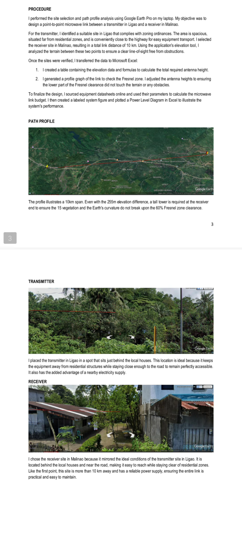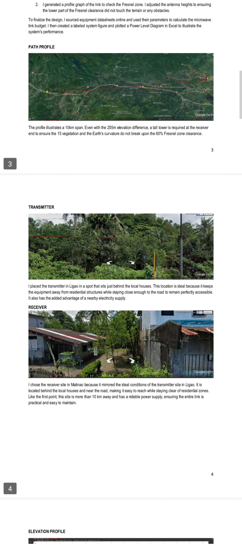The transmitter site in Ligao was placed behind local houses away from residential structures but close to a highway and a power supply, making it both accessible and safe. The receiver site in Malinao follows the same principle: behind residential areas and a road with a stable power availability. This setup ensures both technical efficiency and community safety.